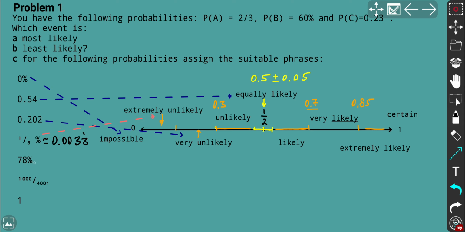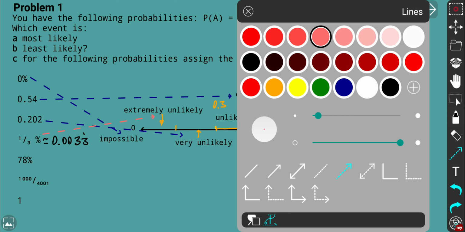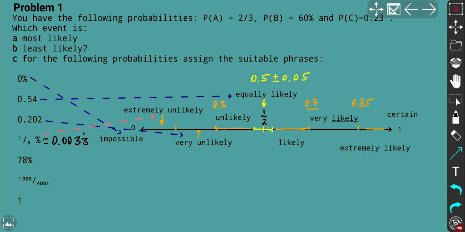What about 78%? That's really very likely, and it's definitely 1. Okay, well, I'm using this red color, so let's use that color. So extremely, no, very likely. It's actually close to 0.85, but still not extremely likely. Extremely likely, it's more than 0.85, or even close to 0.9 and more.